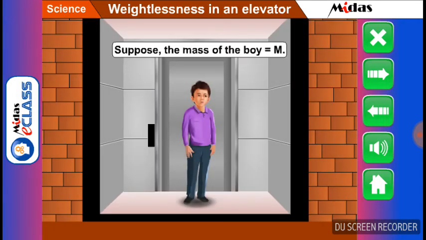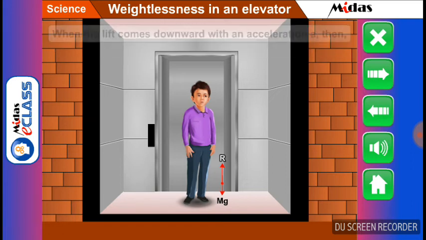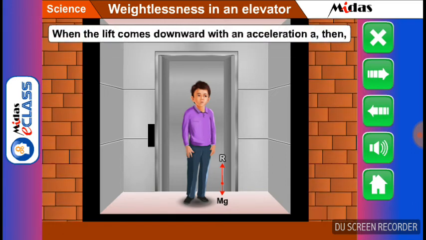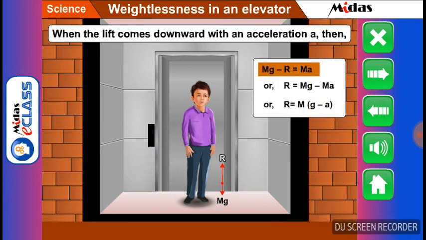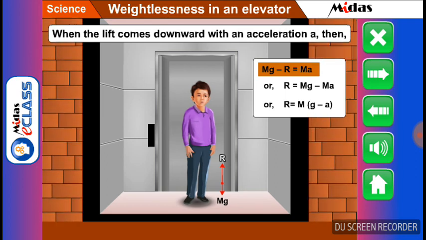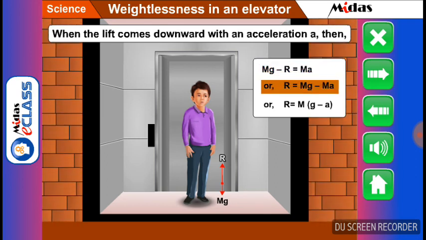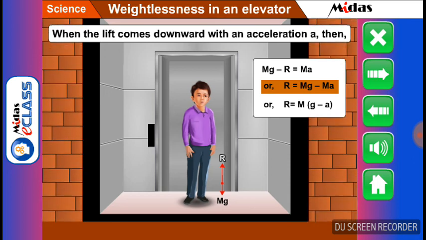Students, suppose the mass of the boy is equal to m. Now, when he stands on the surface of the elevator, it gives a reaction R in the upward direction. When the lift comes downward with an acceleration a, then mg minus R is equal to ma. Or, from this relation, R is equal to mg minus ma.